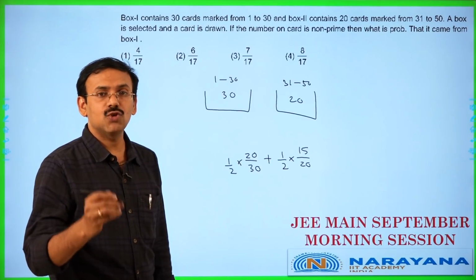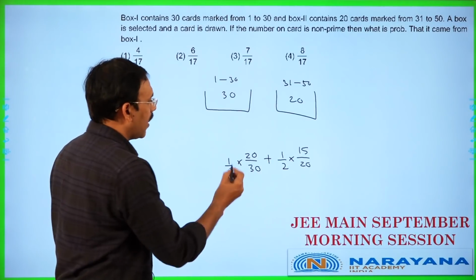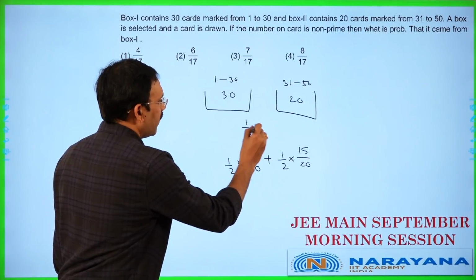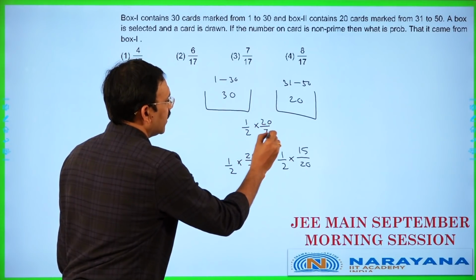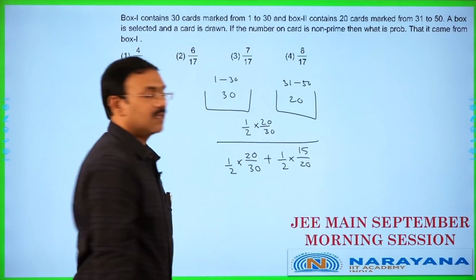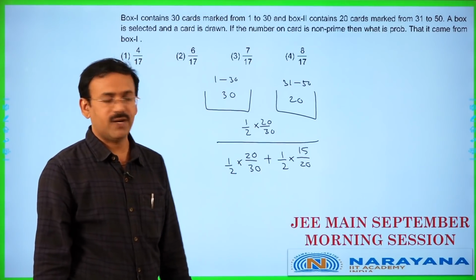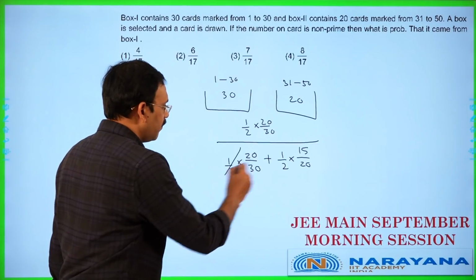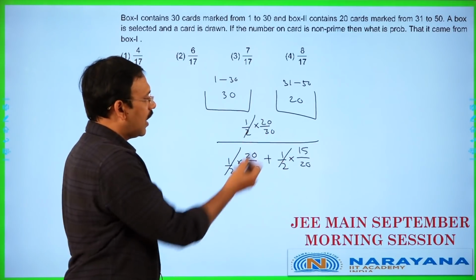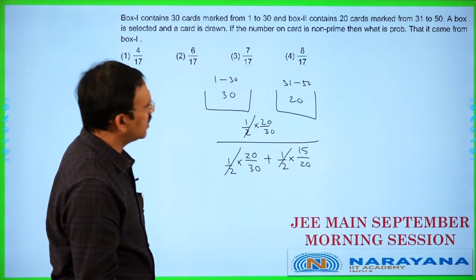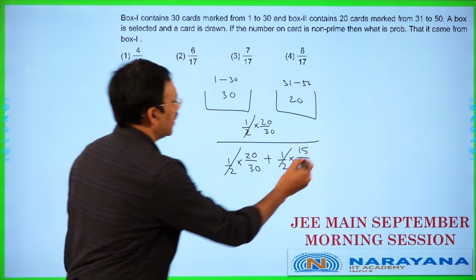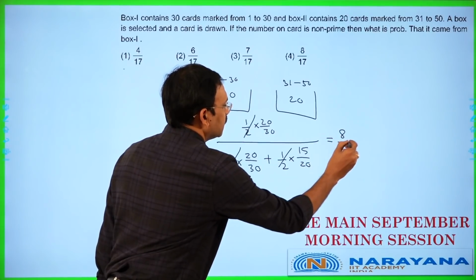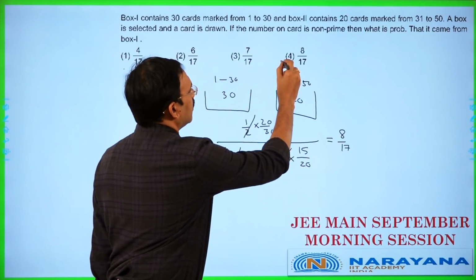The thing that is to be favor to me is from box 1, that is 1 by 2 into 20 by 30 by this. This is application of Bayes theorem, friends. Total probability of which I want this case. We can simply discard 1 by 2 and you can simplify. The answer is going to be 8 by 17 is the answer.